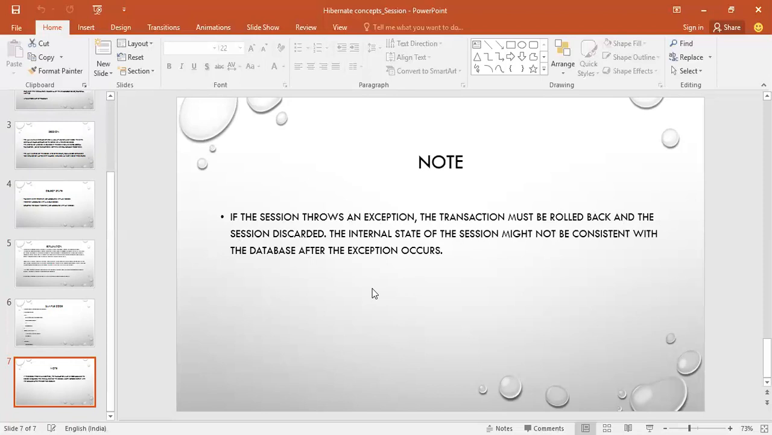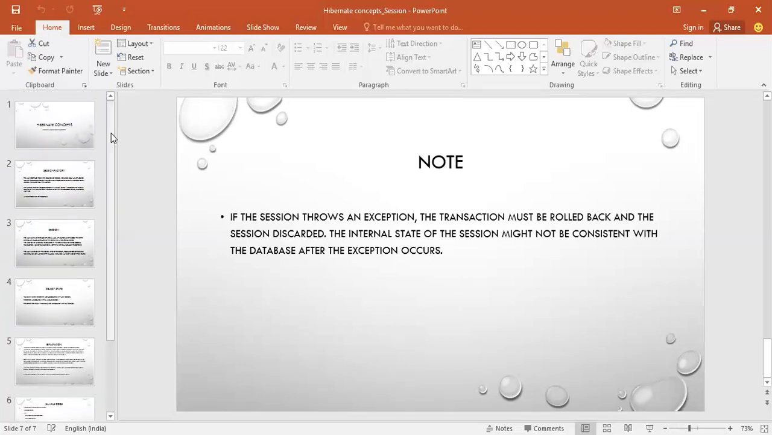So many times you will see this issue when you are interacting with the database. If the session is not consistent with the database, then sometimes you will see exceptions. As of now, I don't have any particular exception name in mind, but you will see these kinds of problems when you do some R&D on these exceptions. The major issue is that the session is not consistent with the database.